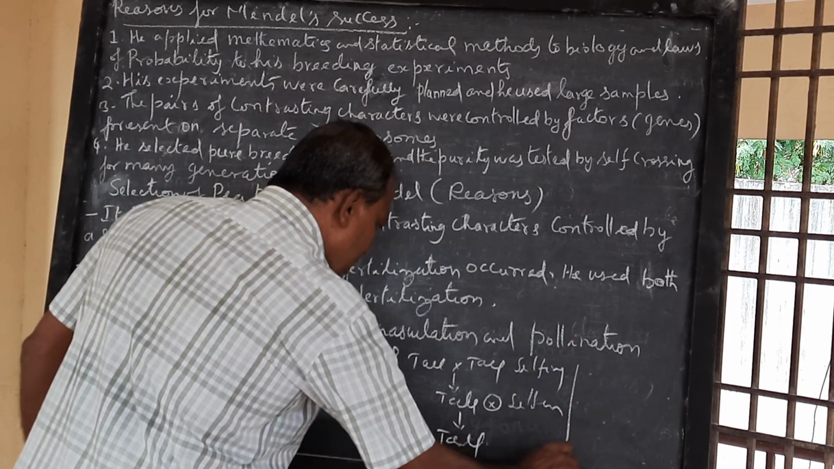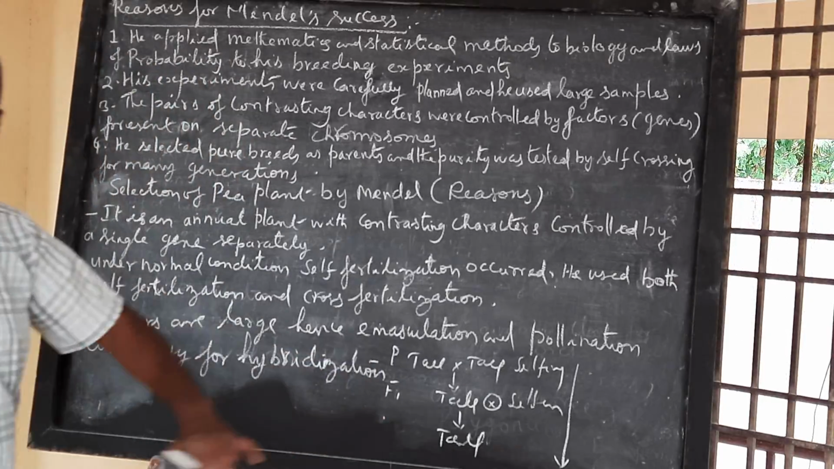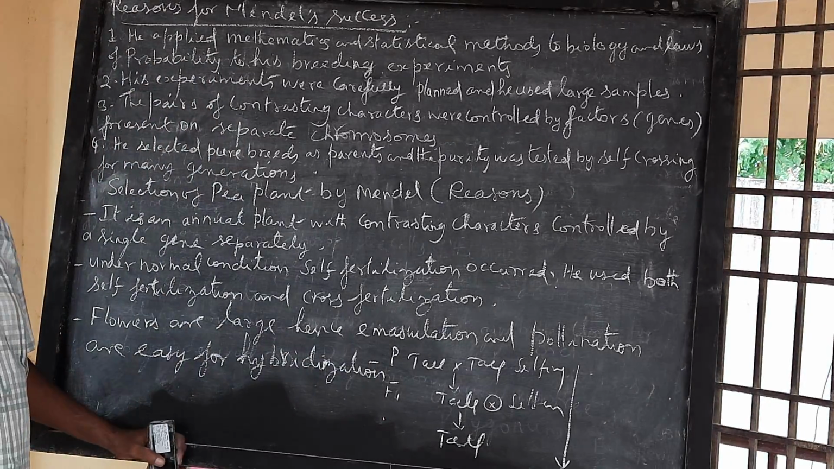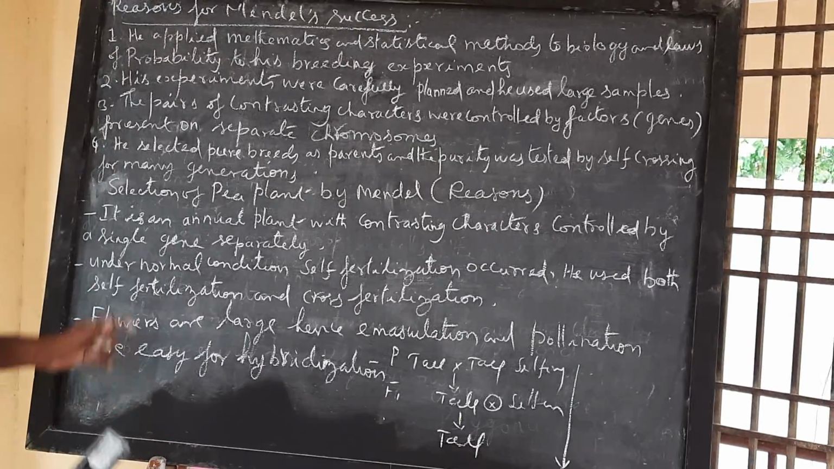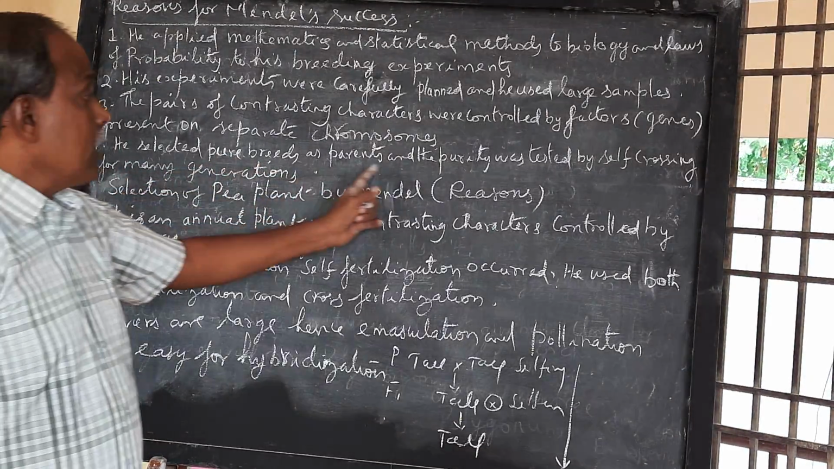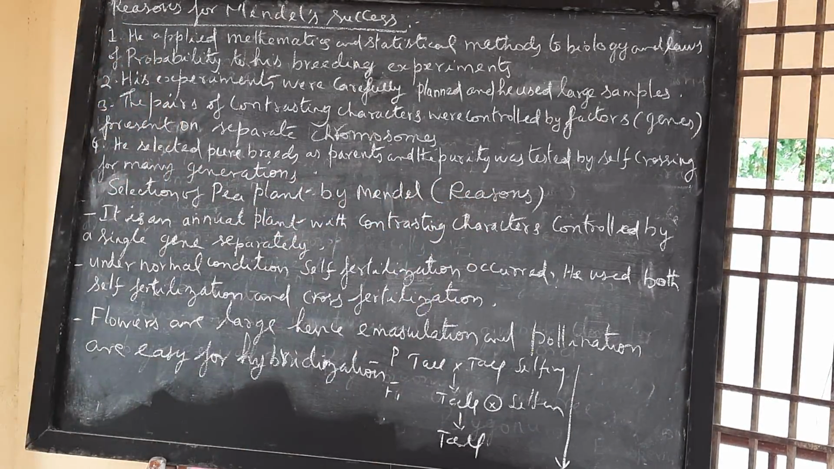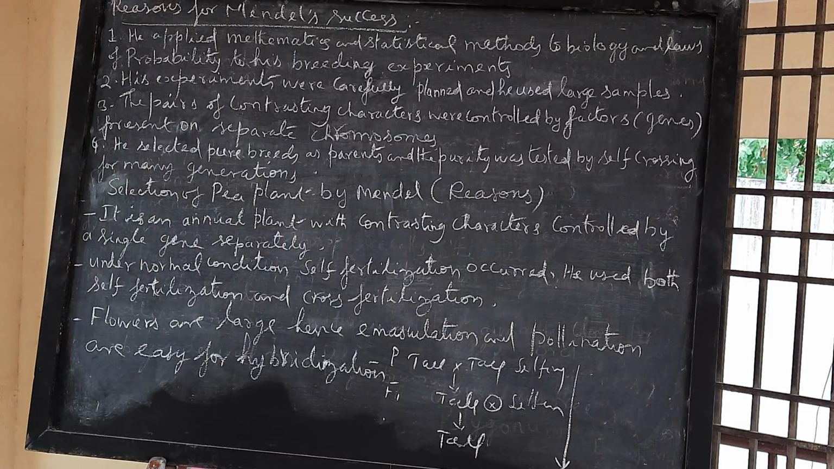Selfing. Whatever the number of generations, you get only the same. That is what is called self-pollinating, self-fertilizing. You get the same character. That's what is given there: the selected few breeds as parents, and the purity was tested by self-crossing for many generations.